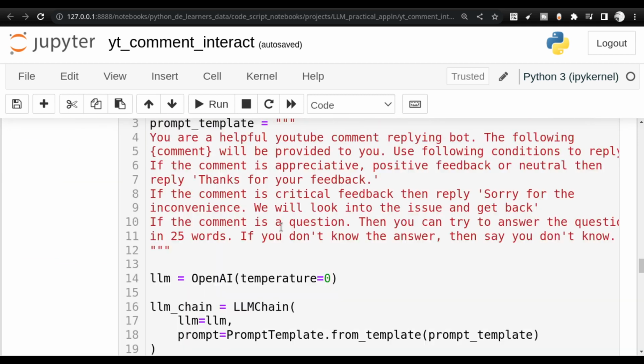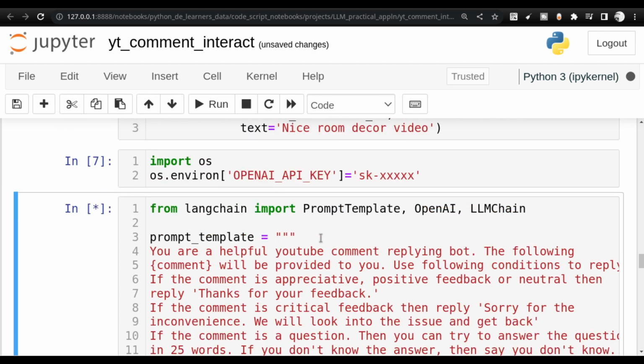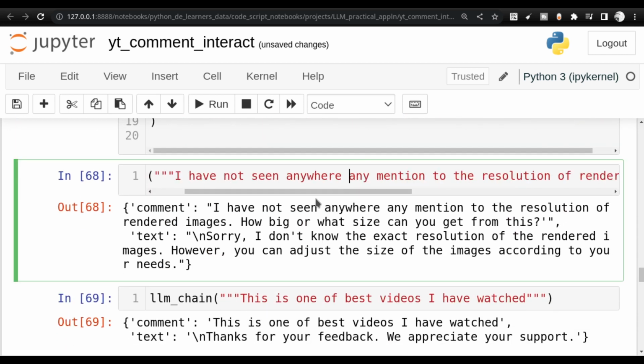Also, let me ensure that I have properly executed it. Because I had already executed and tested this notebook before I started this discussion with you guys, I'm rechecking the execution. Just a moment. Yes, the execution is completed, and let us try this first LLM chain here.